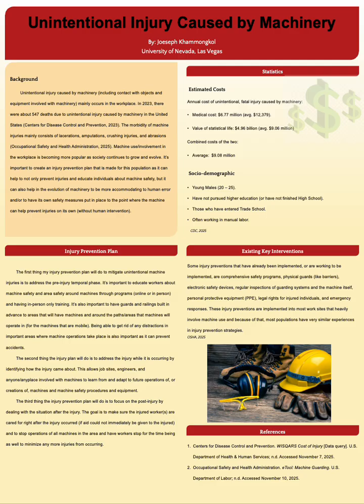plan. So, the first thing the injury prevention plan will do is to mitigate unintentional machine injuries by addressing the pre-injury temporal phase. In this phase, it focuses primarily on trying to find ways to prevent any injuries or problems from occurring before they can occur. It emphasizes the human and agent factors by creating online programs and in-person training to educate workers on machine safety. It also highlights the importance of putting in safety features into the machines themselves.